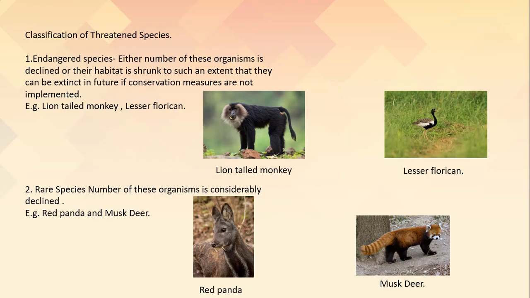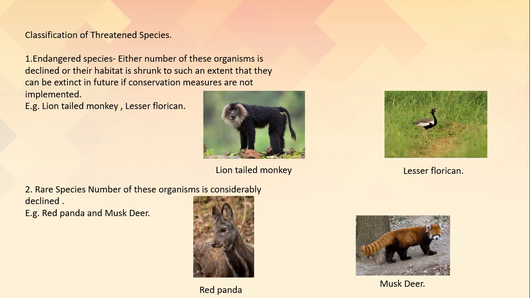Now students, the threatened species are classified into 4 categories. Number 1 is the endangered species. In endangered species, either the number of these organisms has declined or their habitat has shrunk to such an extent that they can become extinct in the near future if conservation measures are not implemented. For example, you can see the lion-tailed monkey, lesser florican.